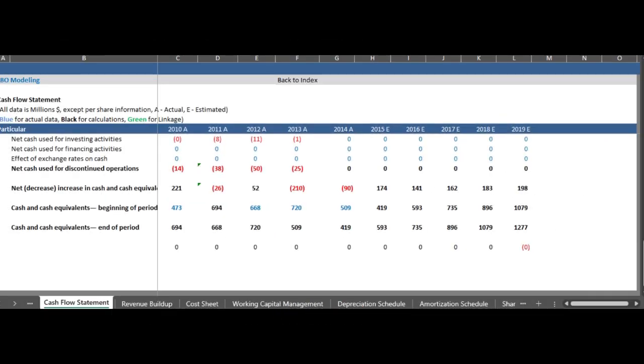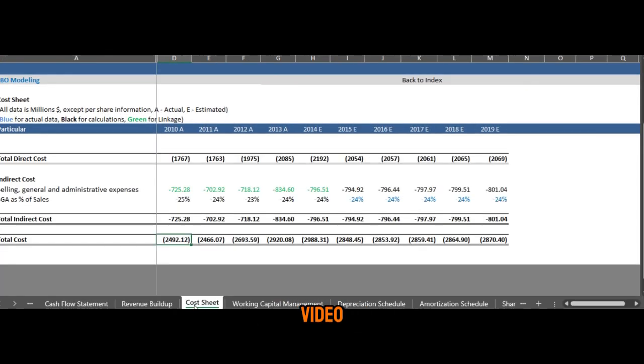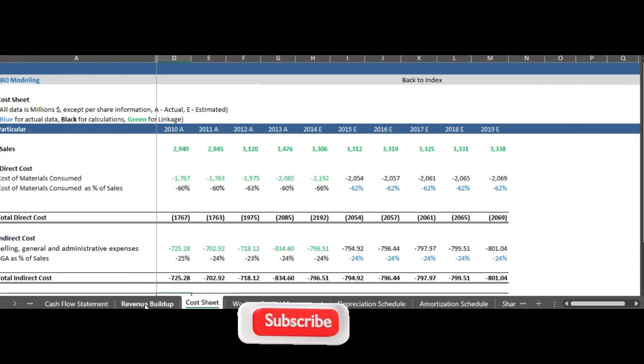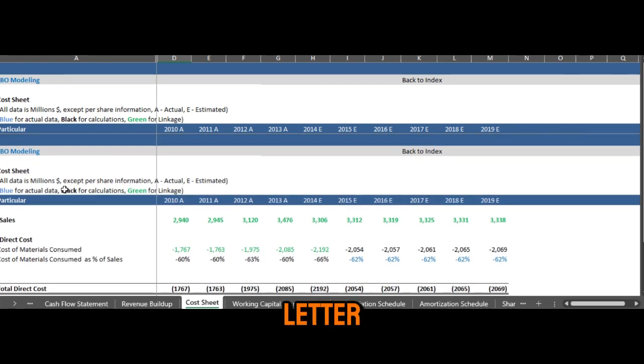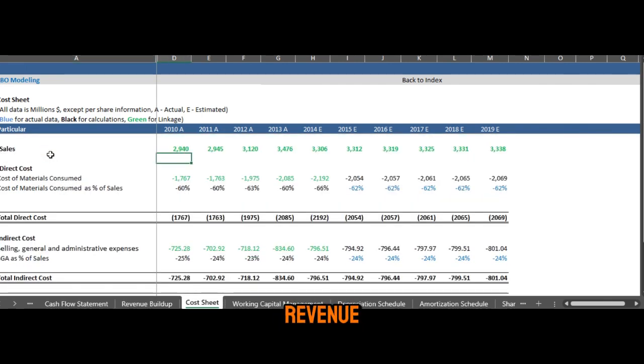Hi guys, welcome to this video. This is part 2 of the LBO modeling, and let me discuss the remaining schedules of the financial model. In the last video we discussed the revenue buildup. Then in this video we are going to discuss the cost sheet, which relates to the revenue and the cost of earning that revenue.